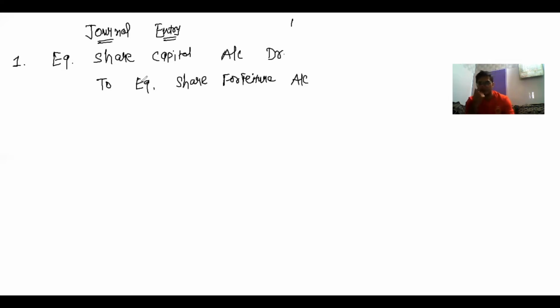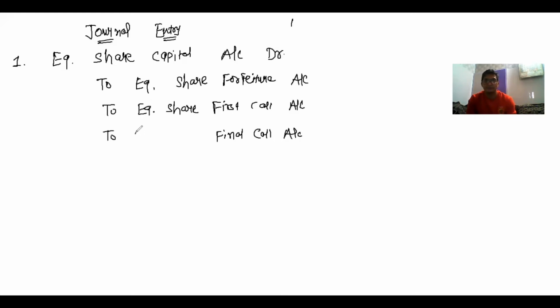So equity share capital account debit and equity share forfeiture account credit, it means the company has received the amount that is credited to forfeiture account. Whatever the amount received by the company from first and second installment, that is application and allotment, it is forfeited by the company. And the name of the installment which is not paid by the shareholder, in our example the shareholder failed to pay first call, so to first call account, to final call account. Got it? And here the words remain the same, equity share, equity share.